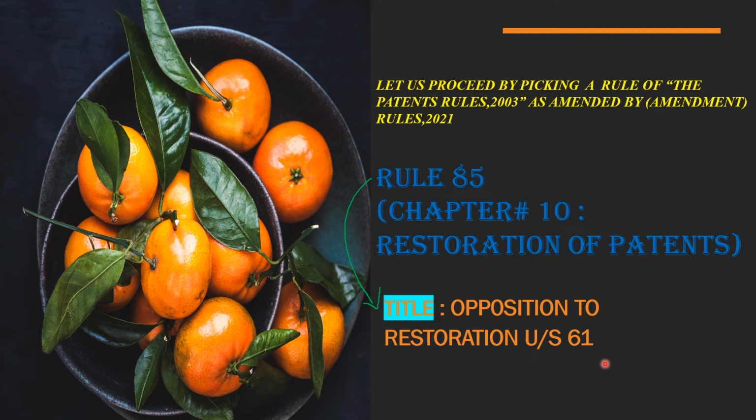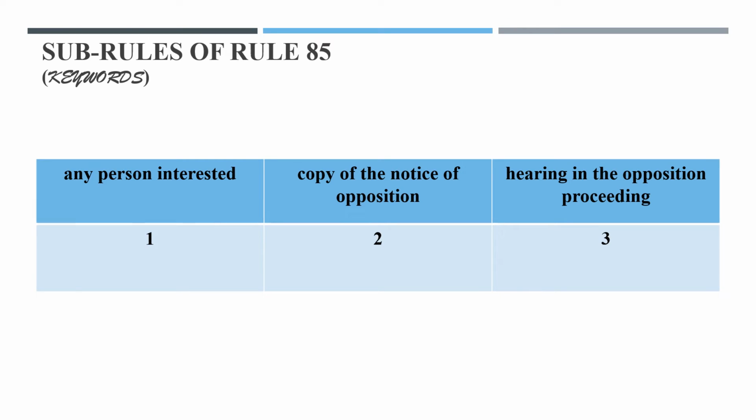Fine, so let us proceed. Subrules of rule number 85. There are in total 3 subrules for rule number 85. I have picked up the key terms or the key phrases for the respective subrules. For subrule 1, the key phrase is any person interested. For subrule 2, the key phrase is copy of the notice of opposition. And for subrule 3, the key phrase is hearing in the opposition proceeding.